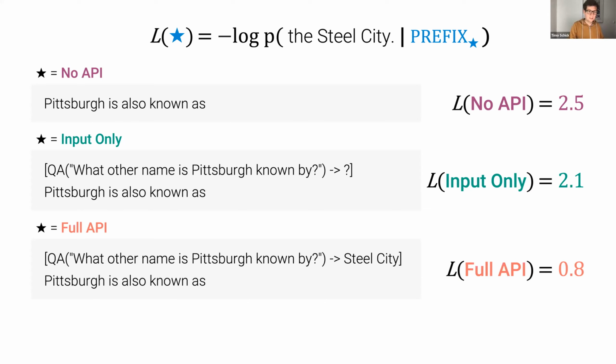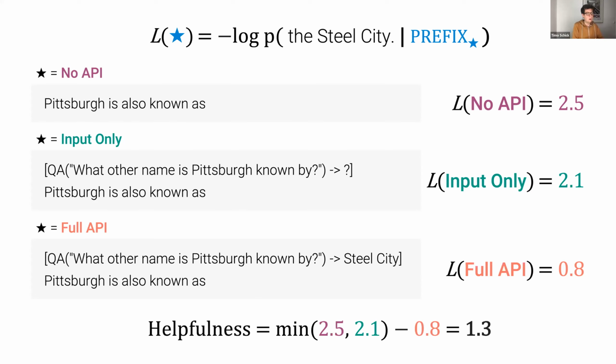So this allows us to now define the helpfulness of an API call. And we do that by first looking at the minimum loss that we get from the first two cases, the no API and the input-only case. And then we look at the minimum of those two losses and compare it to the loss that we get from the full API. And obviously, we want the loss to get lower as we use this full API setting. So we define our helpfulness as the minimum of the first two losses minus the loss that we get from the full API case. In that case, we would end up with a helpfulness score of 1.3.